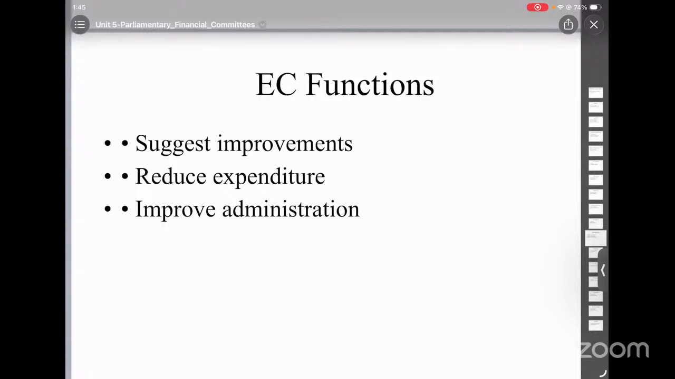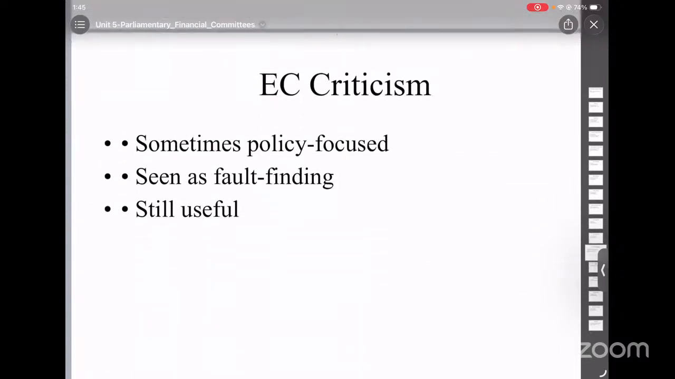It also selects ministries, it collects information, it calls officials, and conducts field visits. The final step after all of this is that the Estimates Committee gives its report to the Lok Sabha. The criticism against the Estimates Committee is that sometimes it focuses too much on policies and becomes fault finding. But it is still useful because it suggests reforms, improves administration, and helps long-term planning.